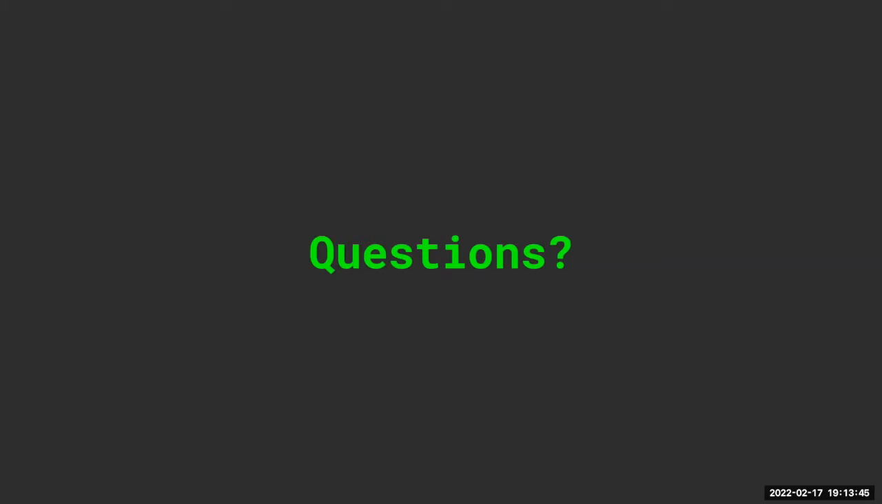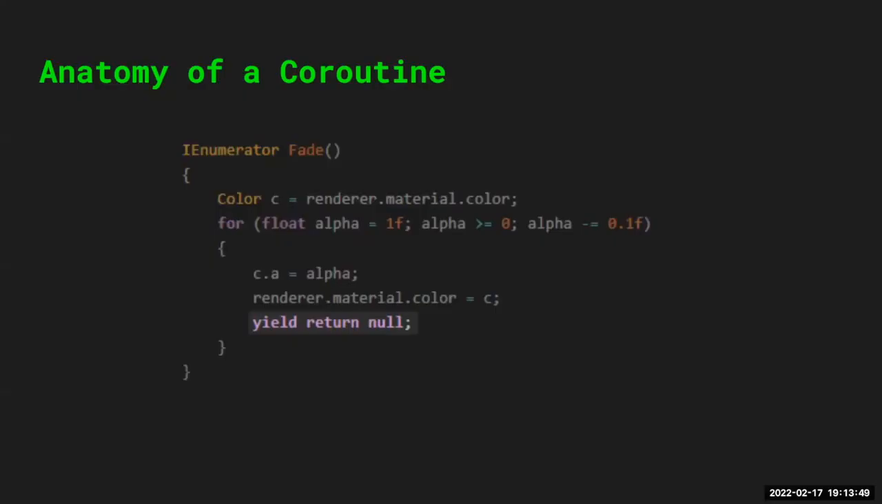If you have it set to return null or whatever, does it just do it every frame? Yeah, return null is saying stop right here. Don't do anything else until the next frame, and then it runs the next stage of the for loop basically.